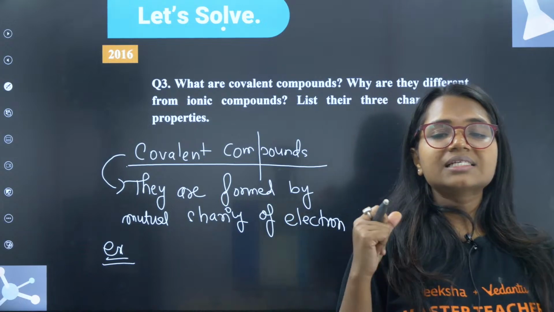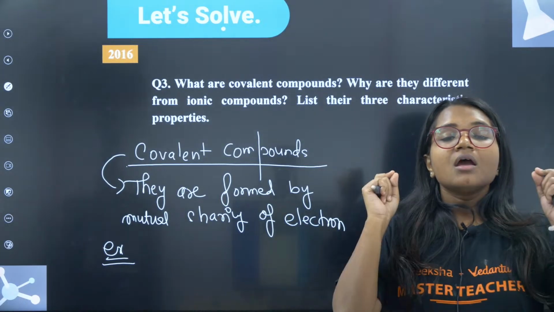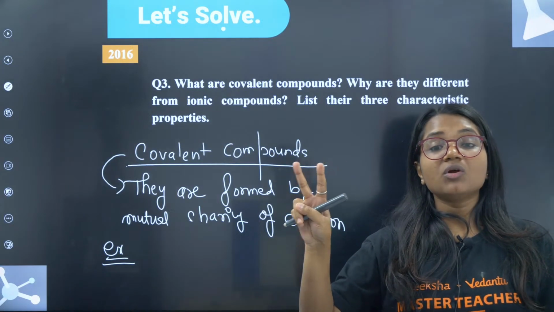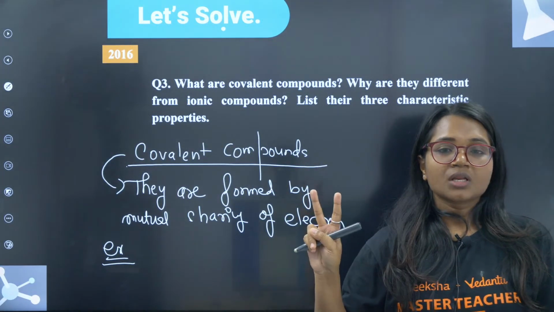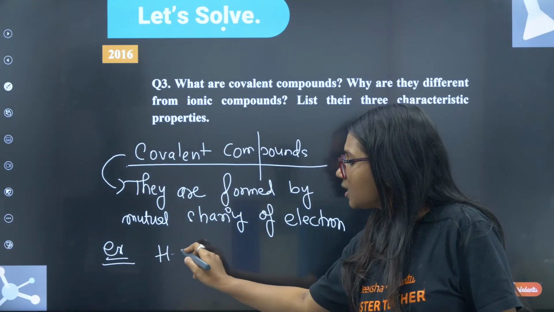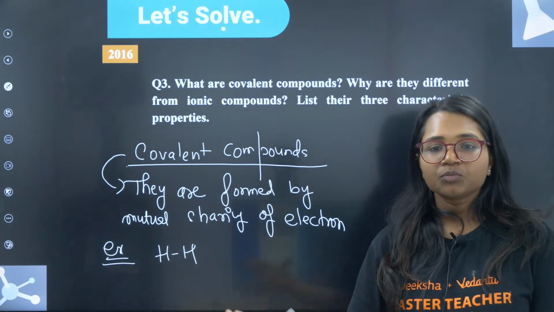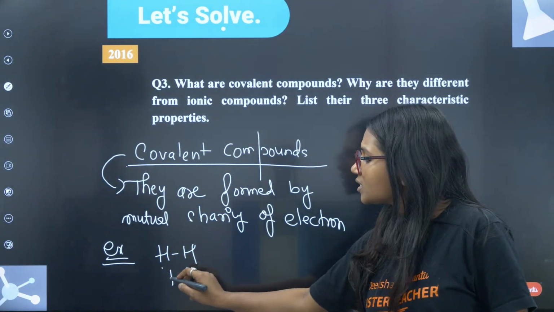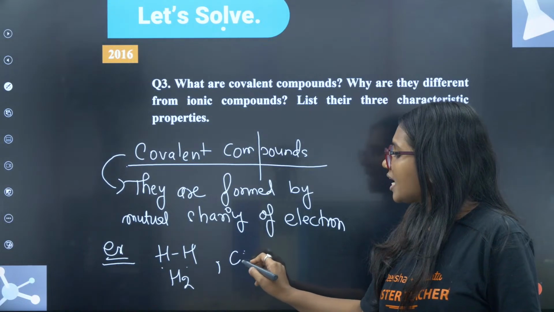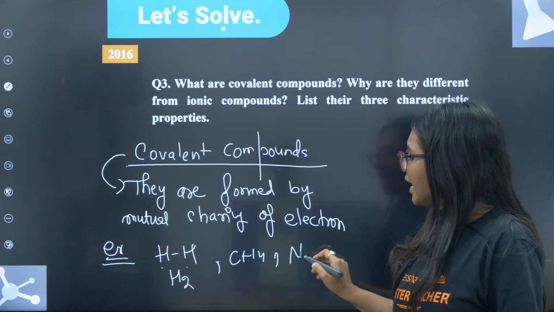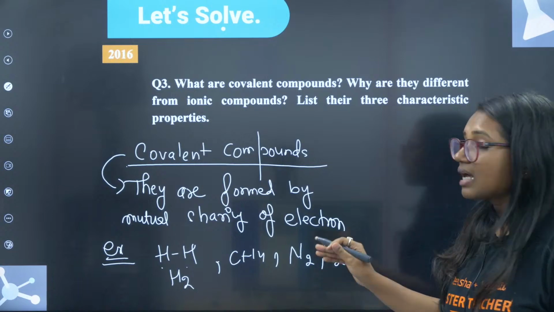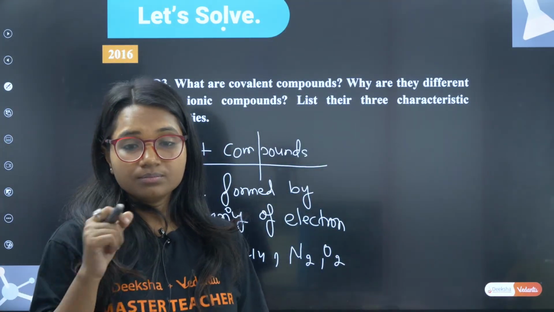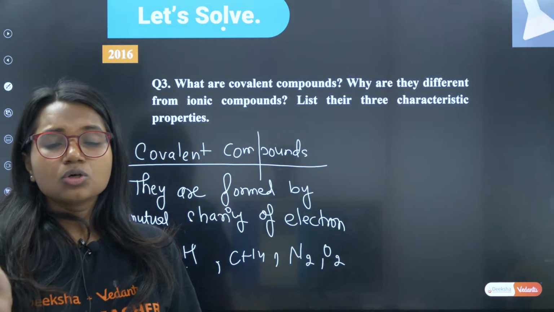Can you guys give me an example of covalent compound? Bond between two non-metals will always be covalent. See this hydrogen, H2 is a covalent molecule. CH4 is covalent. N2, O2, these are covalent compounds. Very good, Netra. Covalent compounds are those which share electrons.